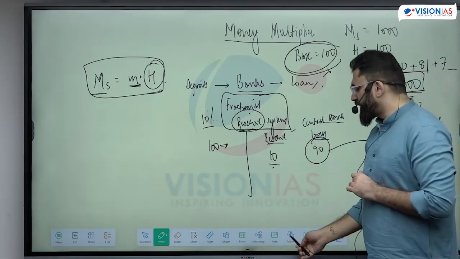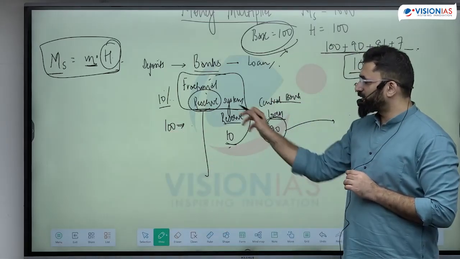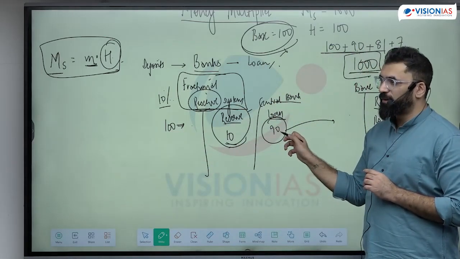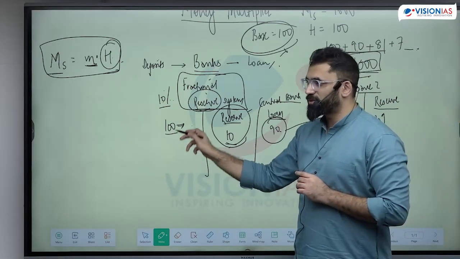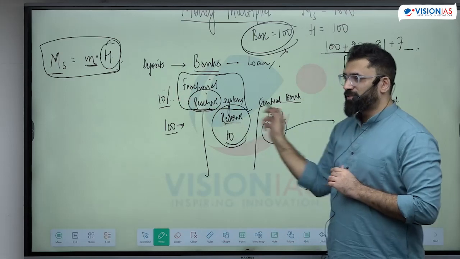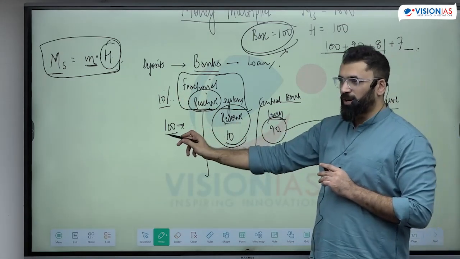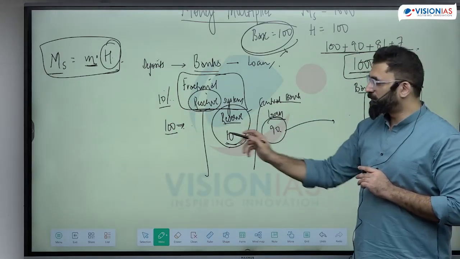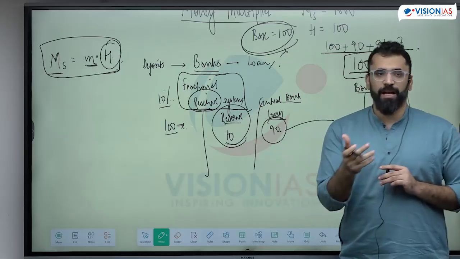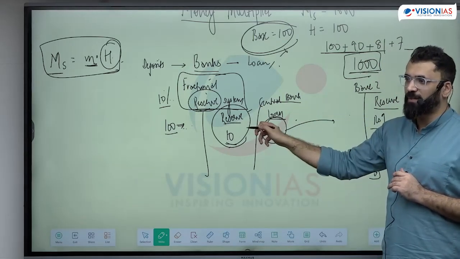People are depositing money in the banks. This money in the bank is kept as reserve and the next part is given as loan. So at the same time, this economy has this 100 also, which is its liability, and this is its asset. Both things exist at the same time. If the person who comes out to ask for 100, the bank will not have that 100. If this person comes to this bank and says, give me my 100 rupees back, I have given it as a loan to someone else. I don't have that money.